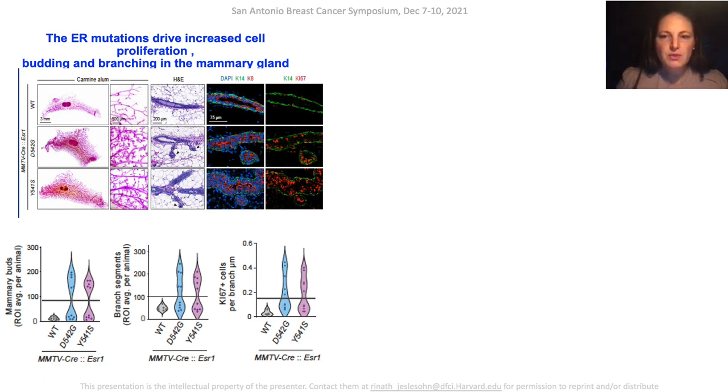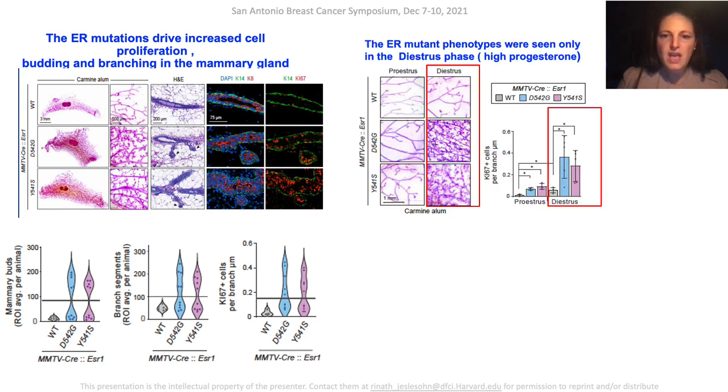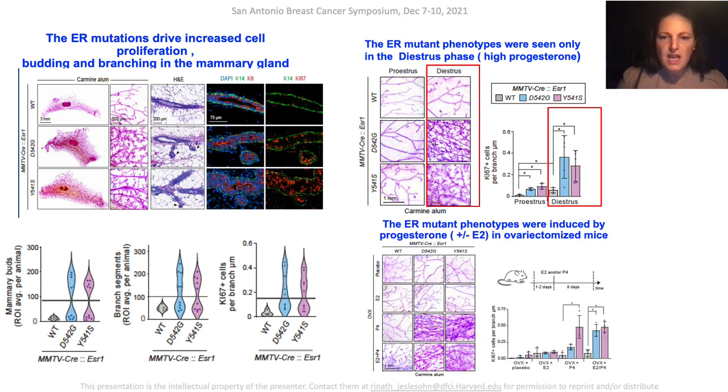However, these phenotypes were seen in only about 50% of the mice, and upon further investigation, the authors discovered that these phenotypes were only seen in the diestrous phase of the estrous cycle, which is the phase that is high in progesterone. Furthermore, in ovariectomized mice, these phenotypes were not induced by estrogen alone, but were induced by progesterone with or without estrogen.